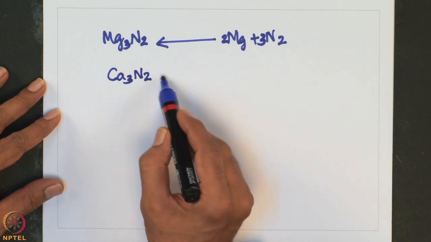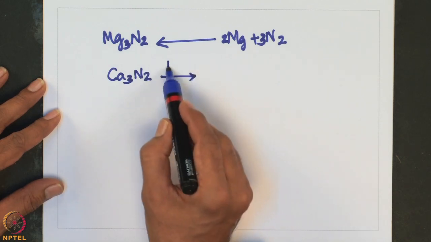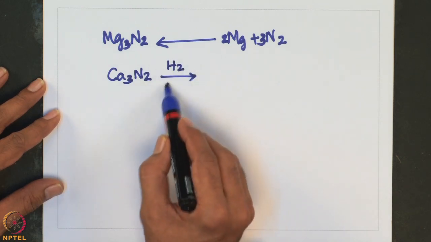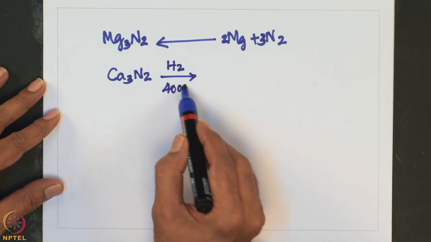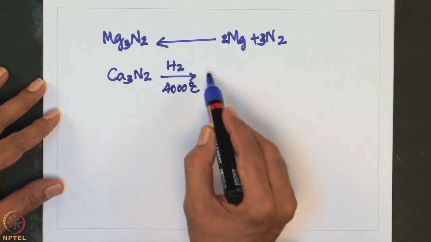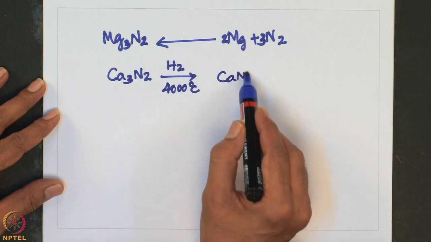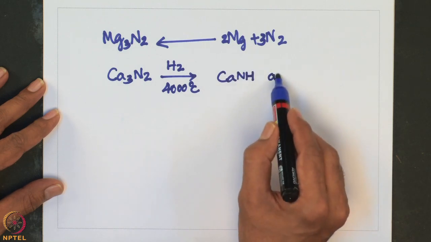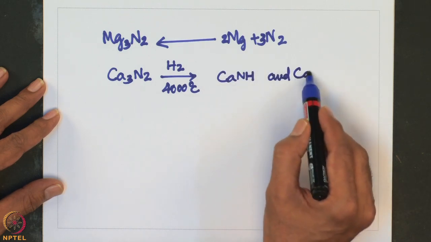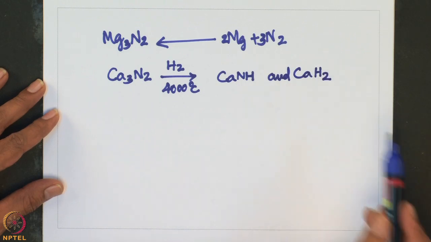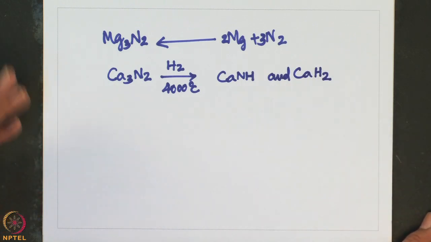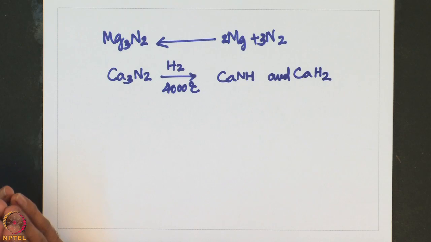So, this one reacts with hydrogen gas at 4000 degrees centigrade to form CaNH and CaH2 as well, calcium hydride. Okay. And beryllium nitride melts at 2200 degrees centigrade and is used as a refractory material.